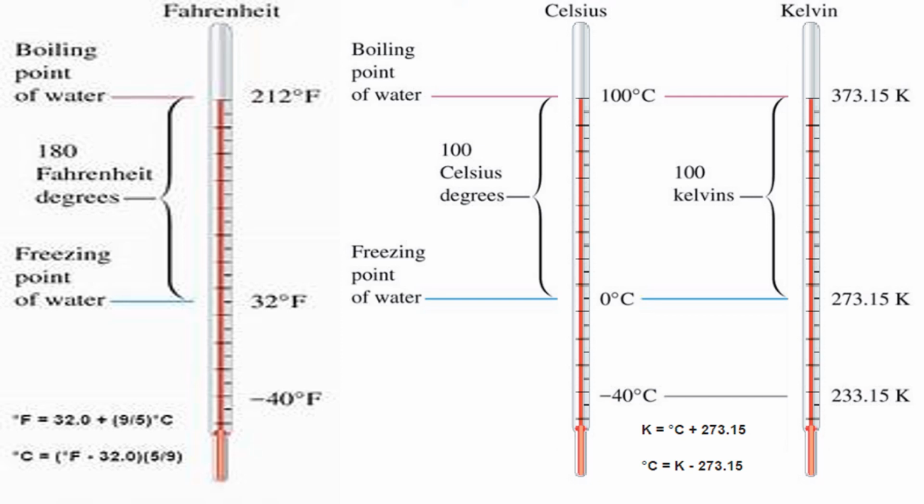And see, they denote the freezing point and melting point. Sorry, melting point and boiling point. What is the melting point of water? 0 degree Celsius is the melting point of water. And what is the boiling point of water? 100 degree Celsius is the boiling point of water. And in between the 0 and 100, there will be 100 equal parts.